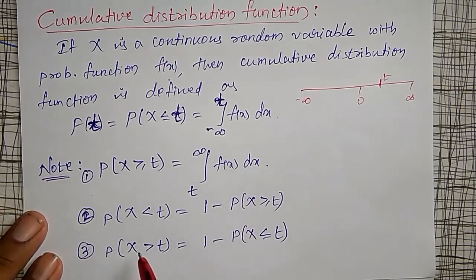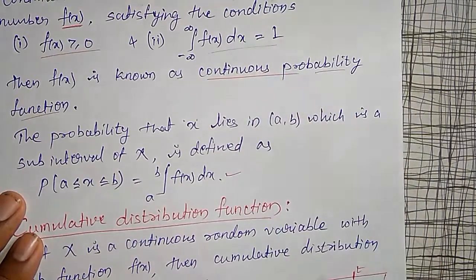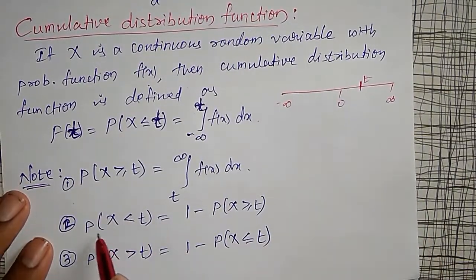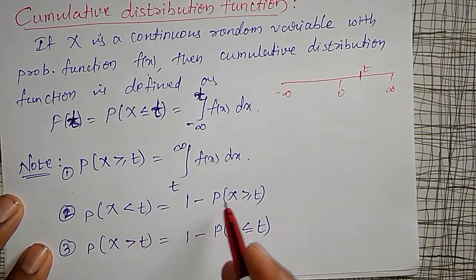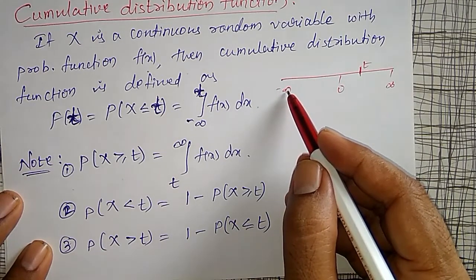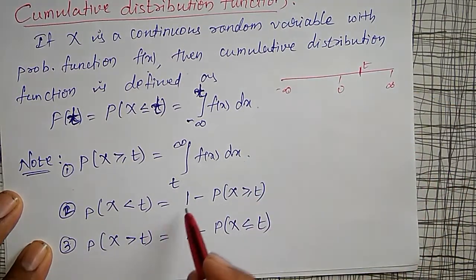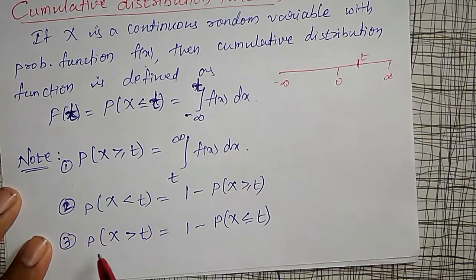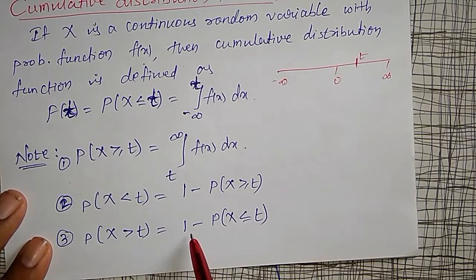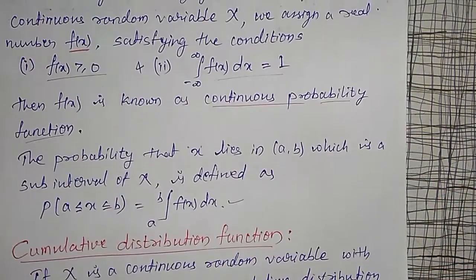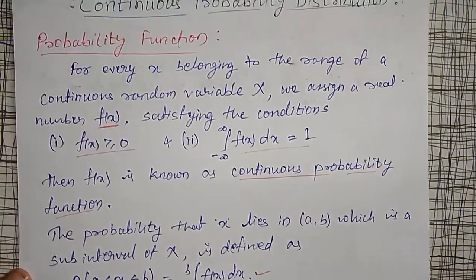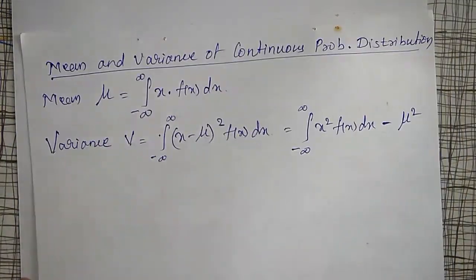Using the definition of the probability function, the total integration is equal to 1, so I can find that the probability of x greater than t is equal to 1 minus the probability of x less than or equal to t. Using these definitions, I can define the mean and variance of a continuous probability distribution.